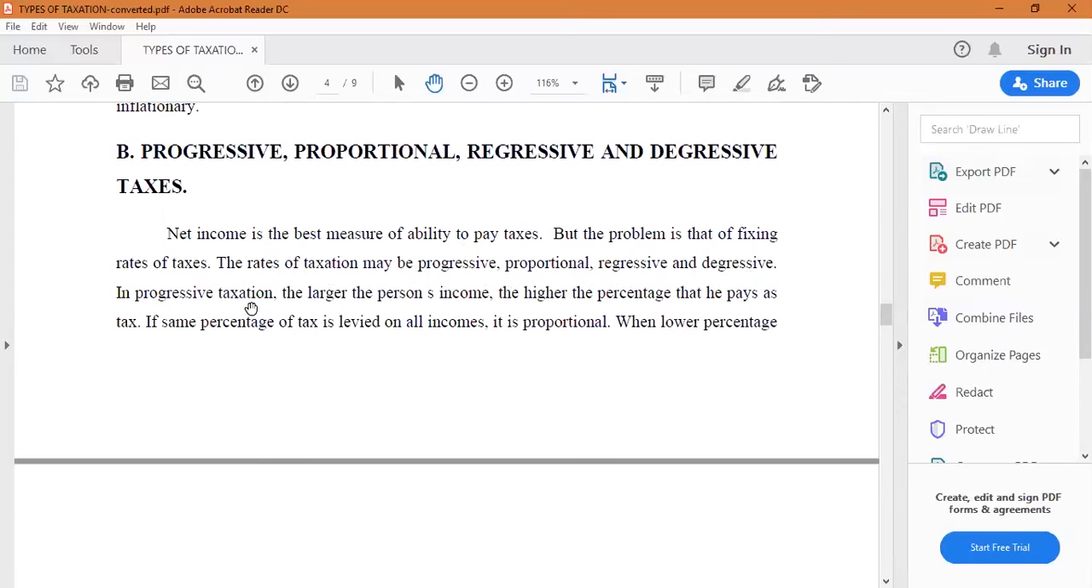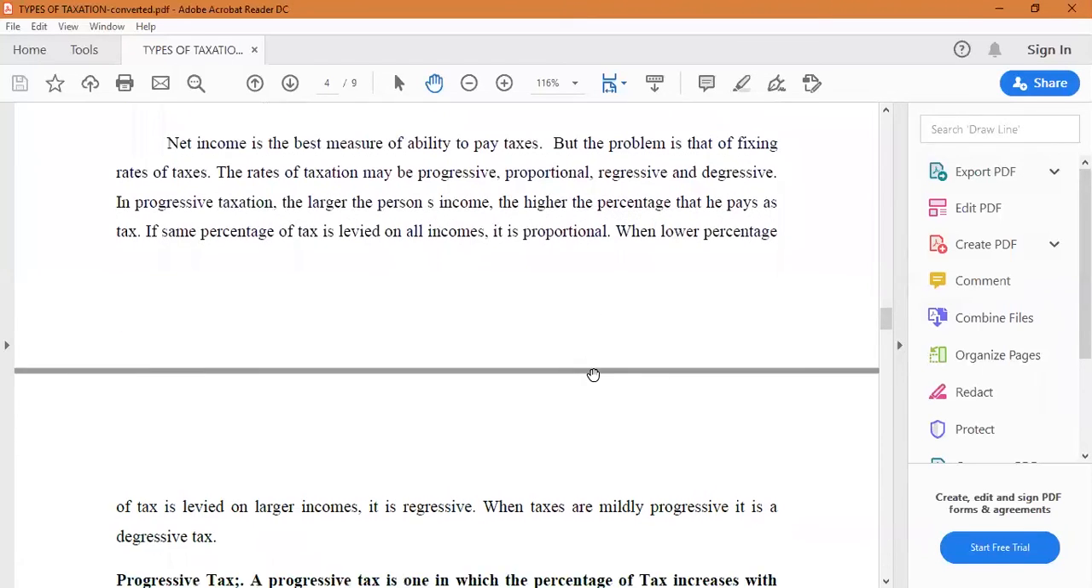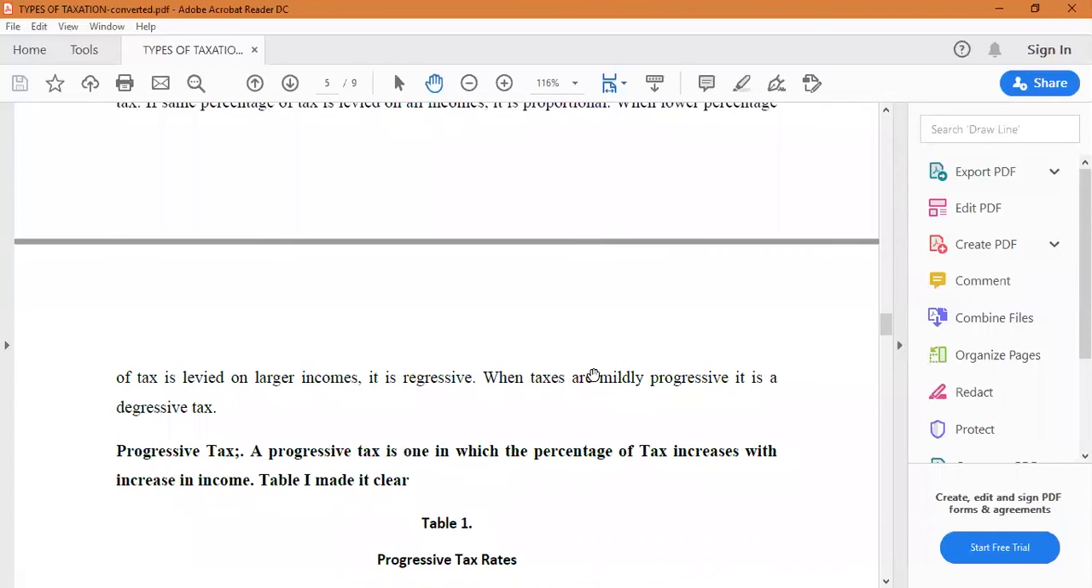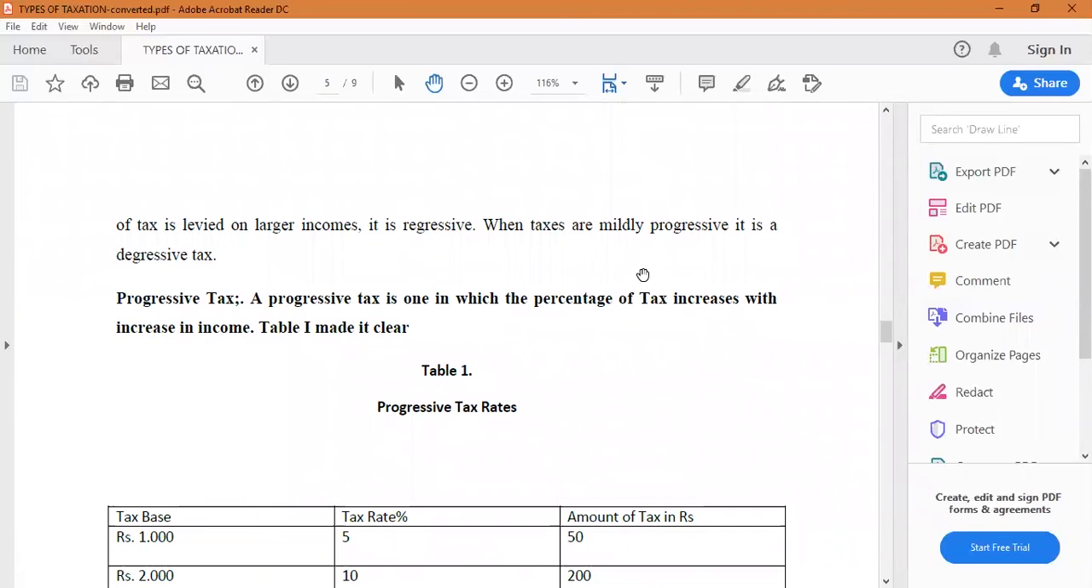In progressive taxation, the larger the person's income, the higher the percentage of tax that he pays. If the same percentage of tax is levied on all income, it is proportional. When a lower percentage of tax is levied on larger incomes, it is regressive. When taxes are mildly progressive to some extent, and after that it remains constant or proportional, it is a digressive tax.